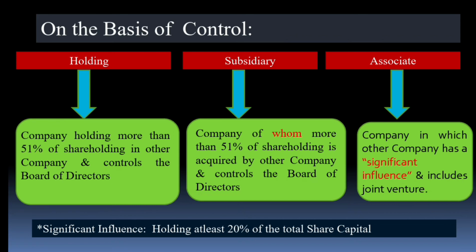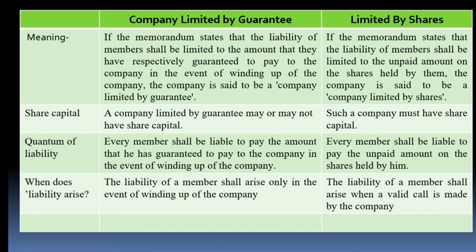Now comes the associate company. If I have significant influence in any company, meaning I am holding more than 20% of the share capital of any other company, then that company is an associate company, okay, holding at least 20% of the total share capital.